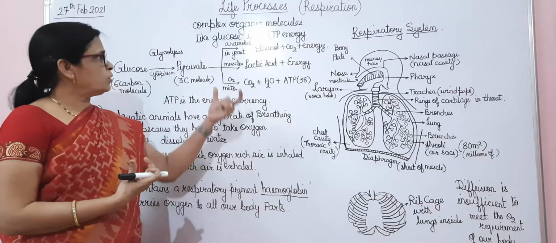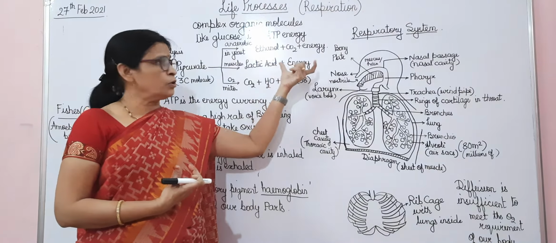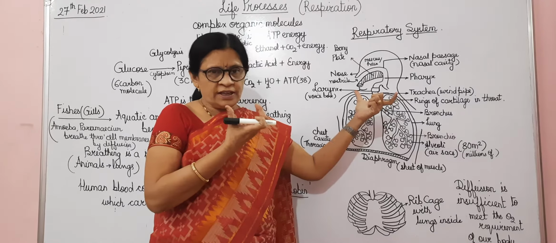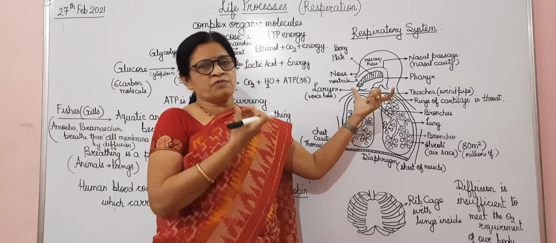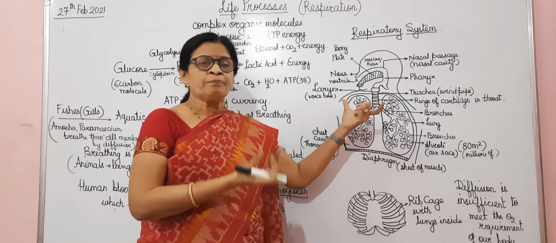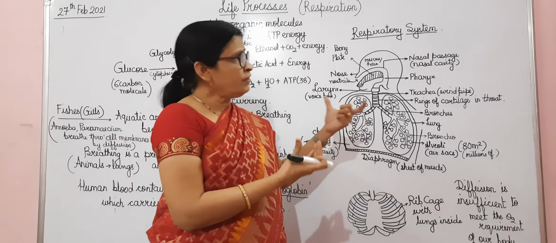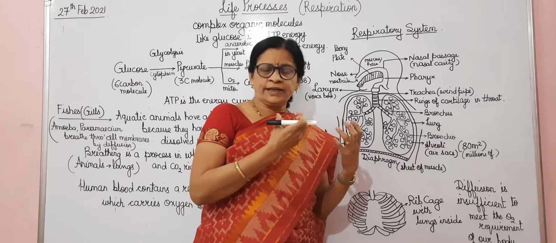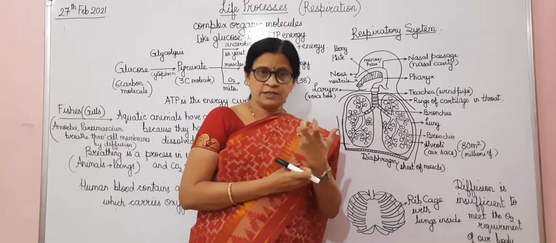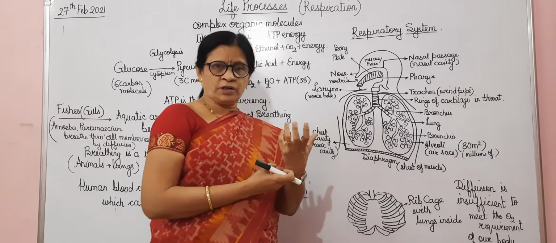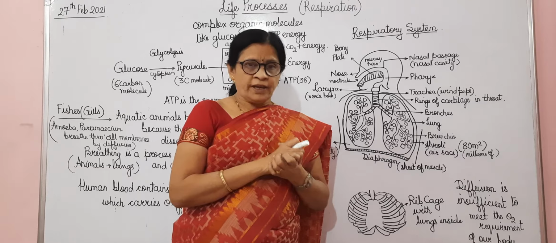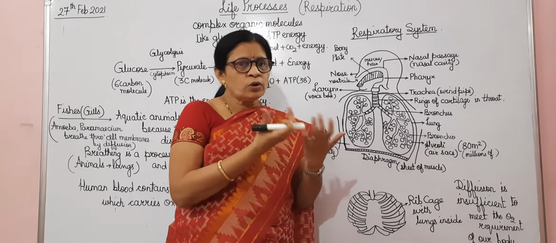Okay, so during respiration we are using the respiratory system, taking in air through the nasal cavity. Through our nose, we have two nostrils. Through these two nostrils, from the nasal cavity, we are taking in oxygen. Our nasal cavity has some hair and a mucous membrane which secretes mucus, and it is this sticky mucus that traps any impurity in the air, so the air is purified when it goes into the nose.